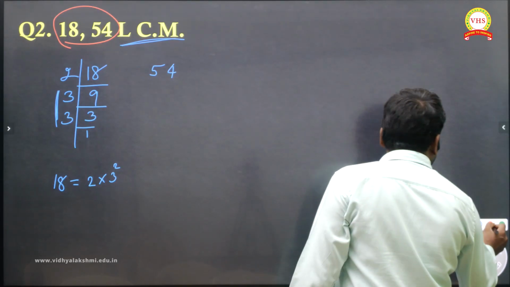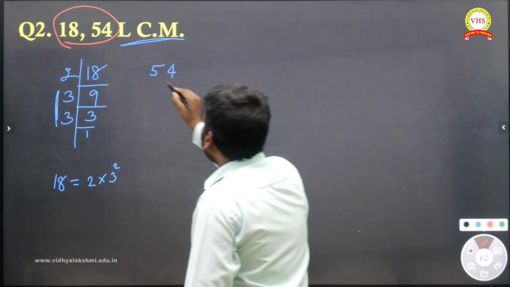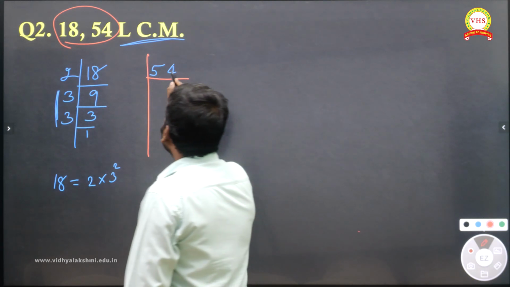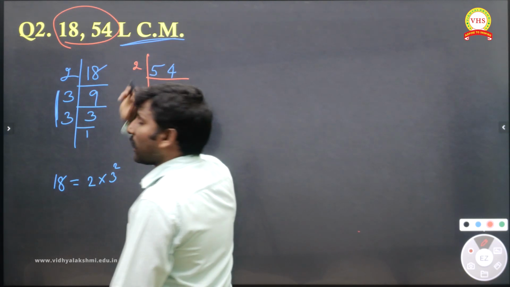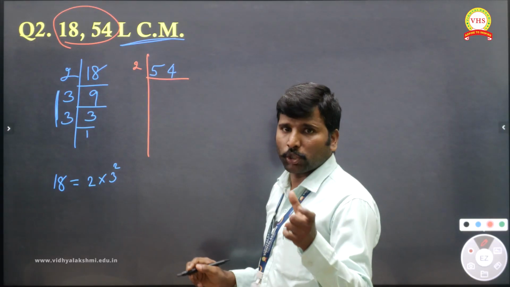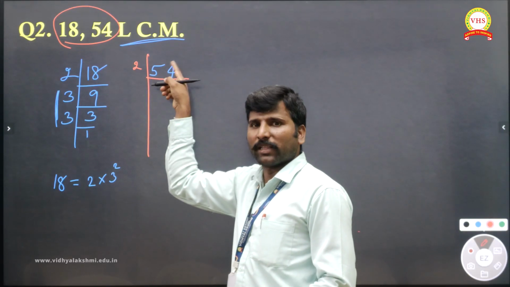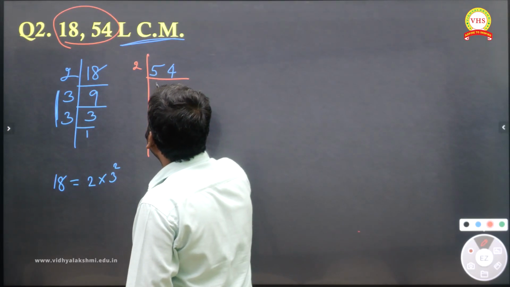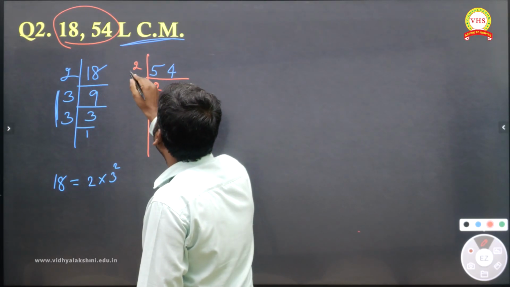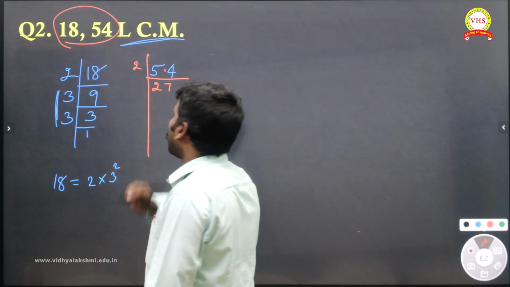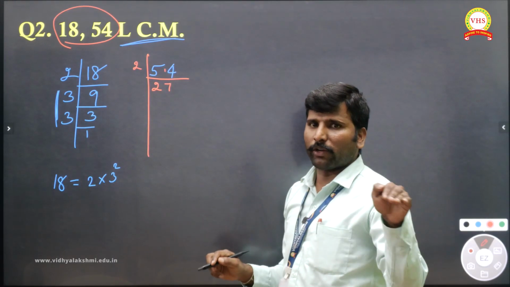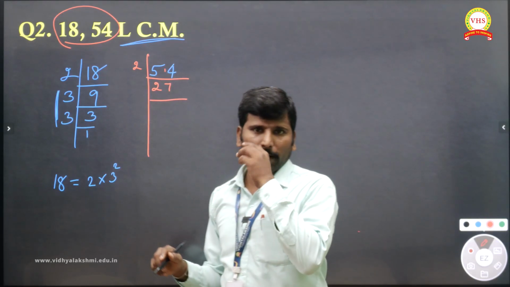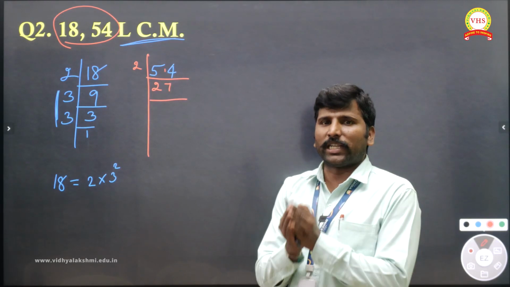In the same manner, let's start the prime factorization of 54. Since it ends with an even number, we can go with the prime number 2. When I divide 54 by 2, I'm getting 27. 27 is not even, it's odd, so it is never divisible by 2.